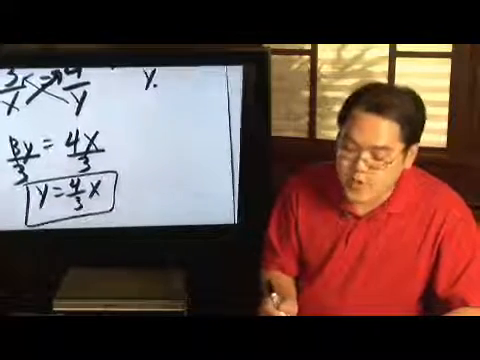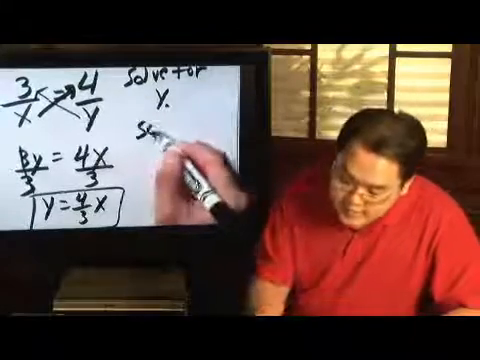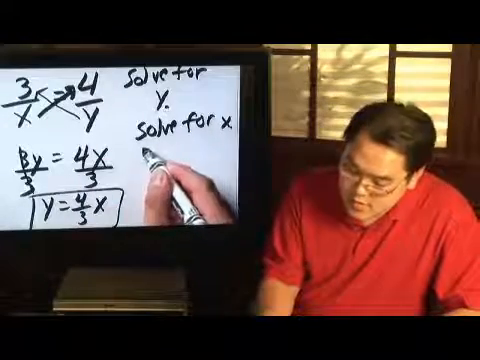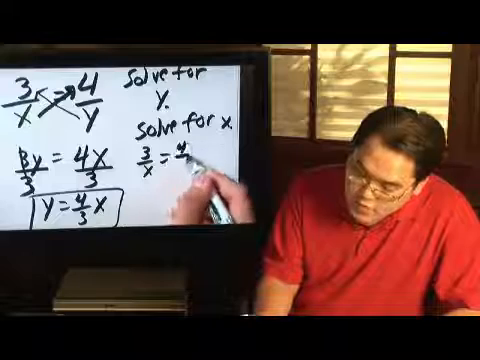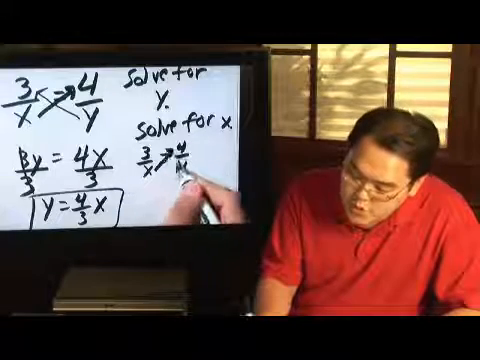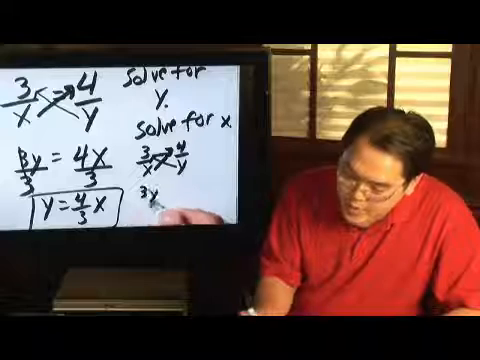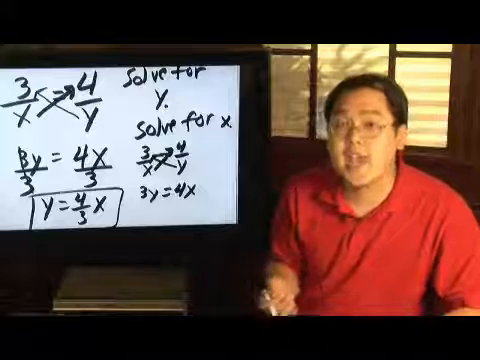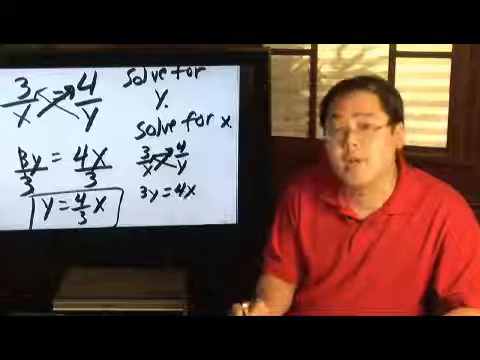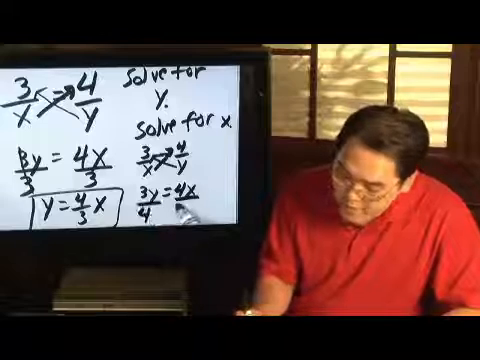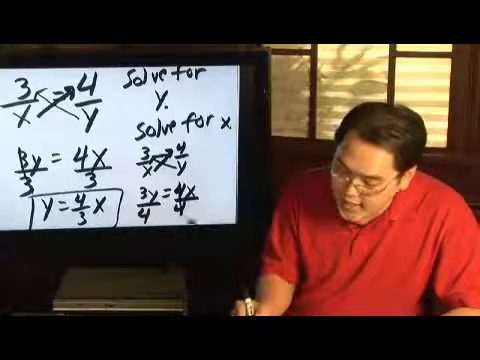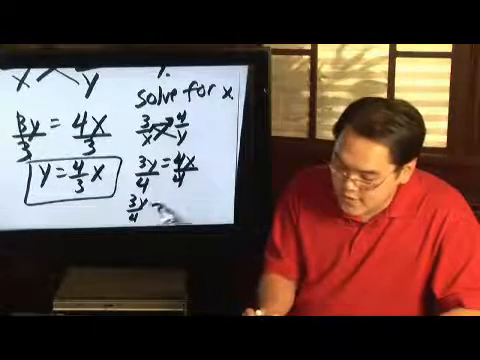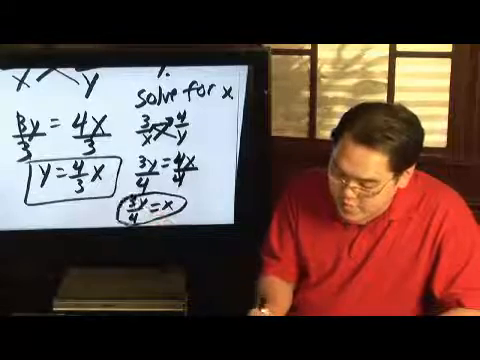Now, if the directions say solve for x instead, and you have the same problem, you still do the cross multiplication, so your terms will still be the same. So you have 3y is equal to 4x, but this time you want to solve for x. You want to isolate the x term. Being that 4 is being multiplied with the x, you would divide both sides by 4. As a result, the 4's will cancel, and you're left with 3y over 4, and that is what x will end up being.